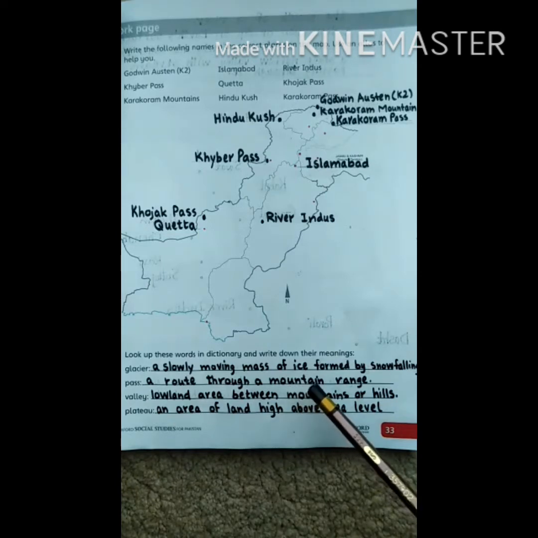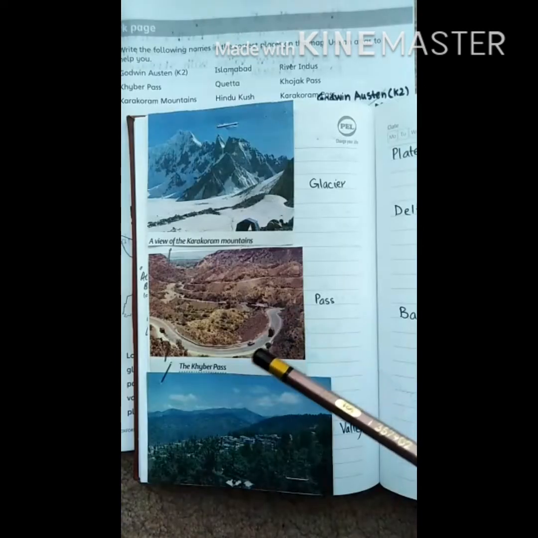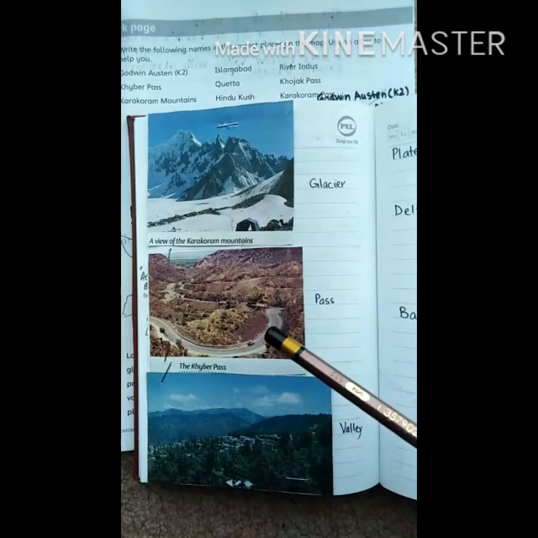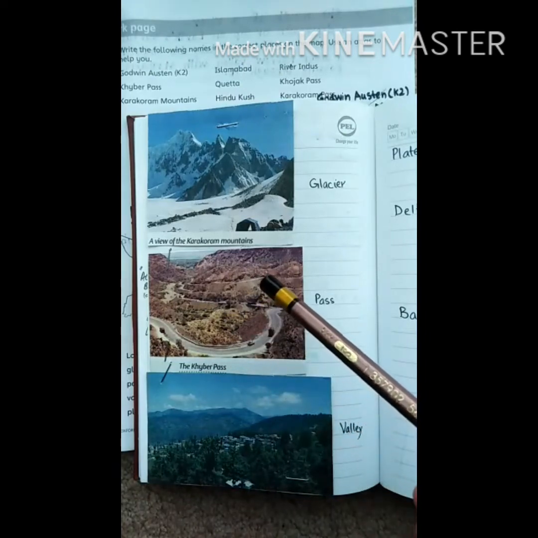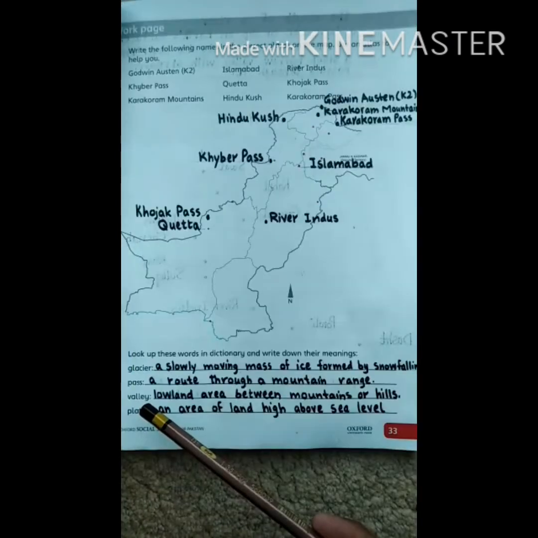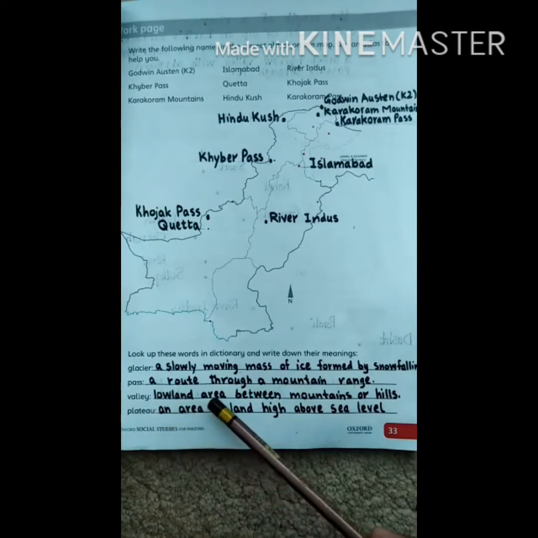Passes connect different countries or cities. Like the Khyber Pass of Pakistan connects Pakistan with Afghanistan. Let me show you the picture of a pass. This is the picture of the Khyber Pass and you can see that there is a route through a mountain range. Next one is valley, lowland area between mountains or hills.